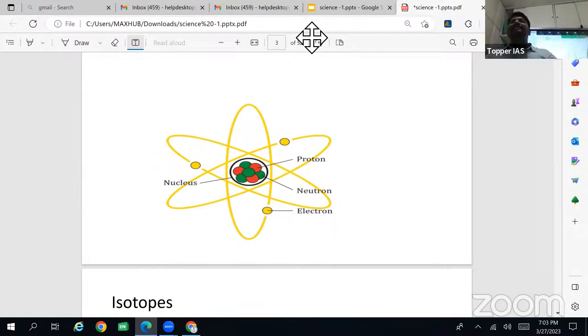That is basically a single cell organism, like amoeba and even bacteria. That is prokaryotic. And eukaryotic cells will have a nuclear membrane, which means a completely defined nucleus will be there. But that is different.